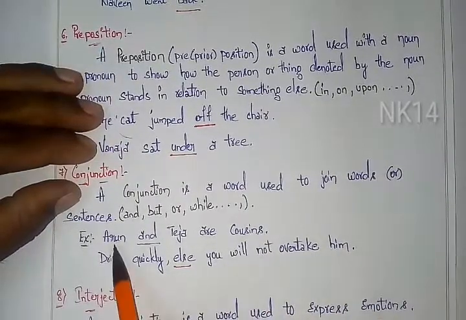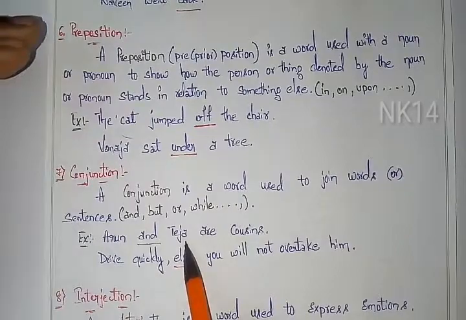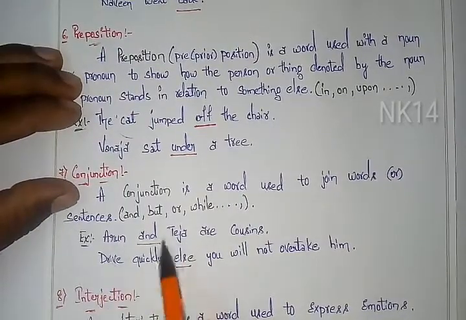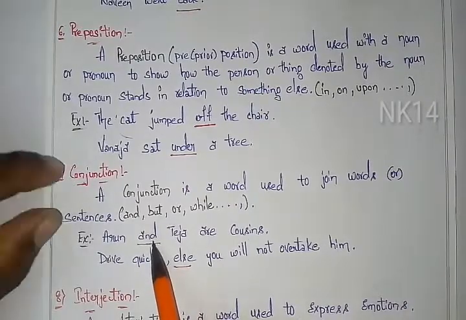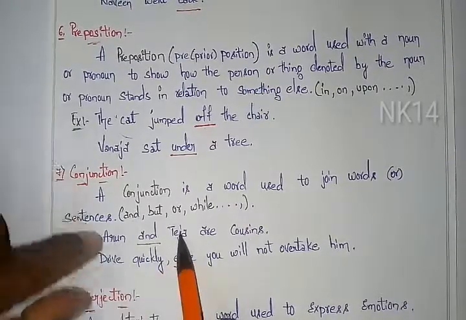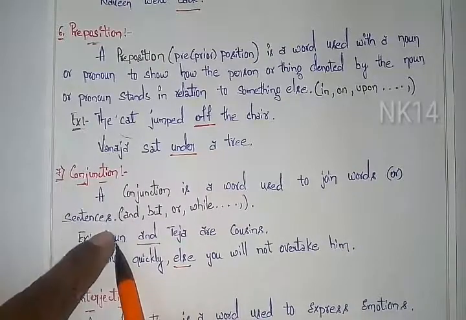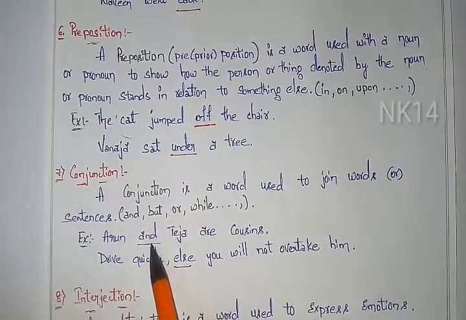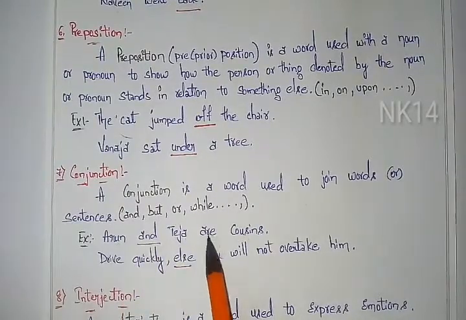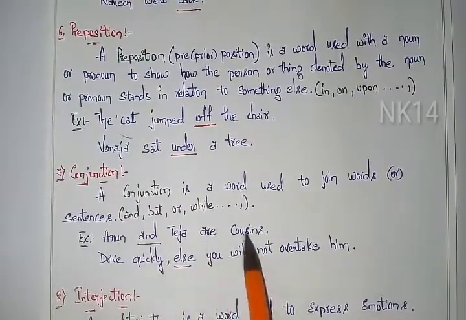So what happened? Arun is one word and Teja is one more word, but these two words are joined by one word. That joining word is known as a conjunction, because it joins two words. Arun is a different word and Teja is one more word, and both are related by adding and. Arun and Teja are cousins. The whole sentence is completed.